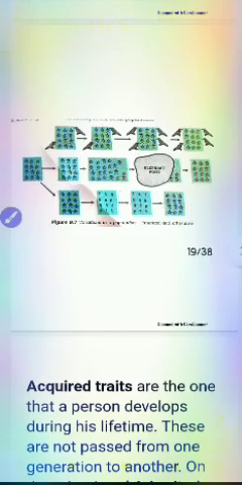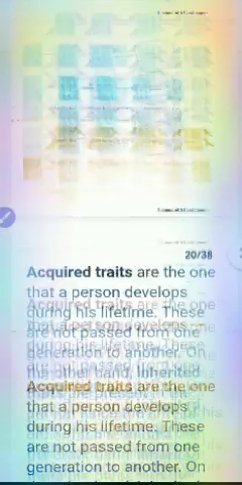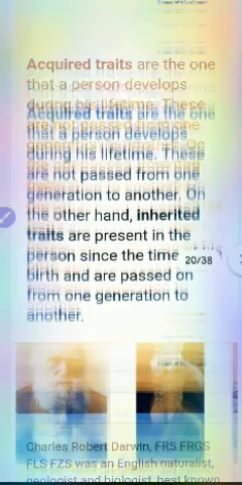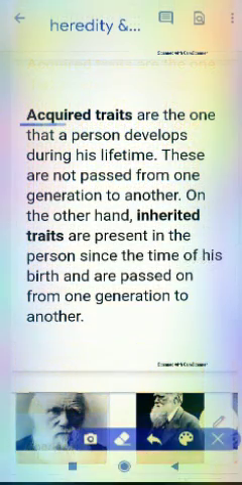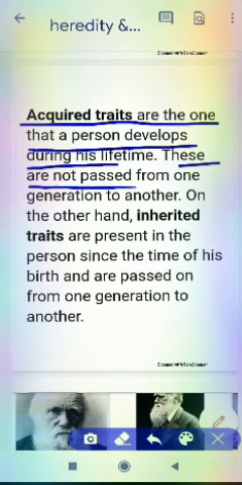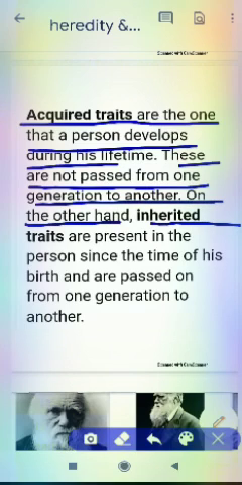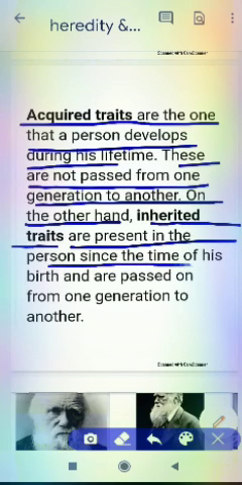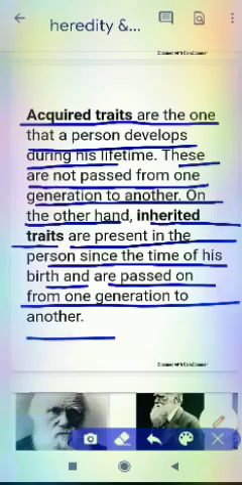So next, here we can see variation in a population, inherited and otherwise. Next, we can discuss acquired traits. Acquired traits are the ones that a person develops during his lifetime. These are not passed from one generation to another. On the other hand, inherited traits are present in the person since the time of his birth and are passed on from one generation to another.